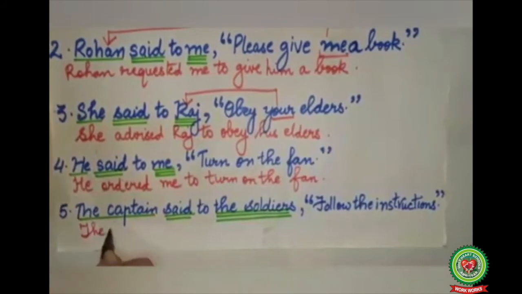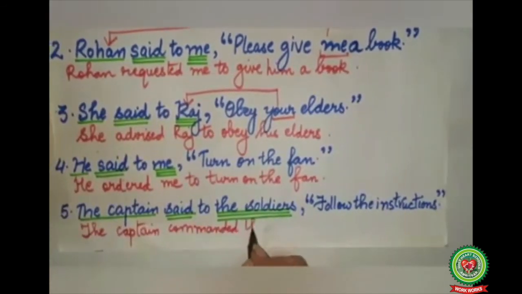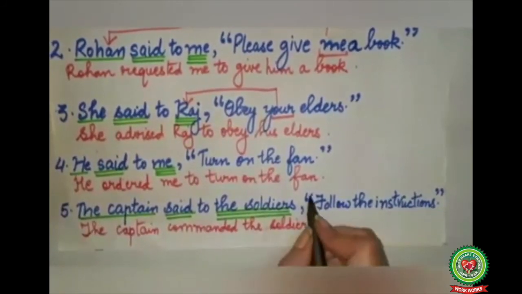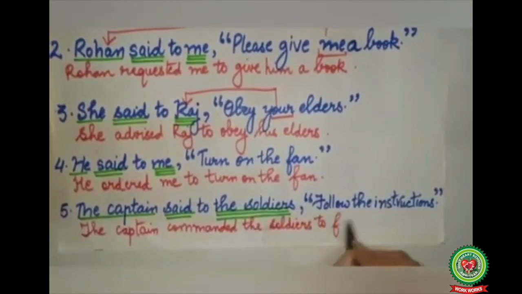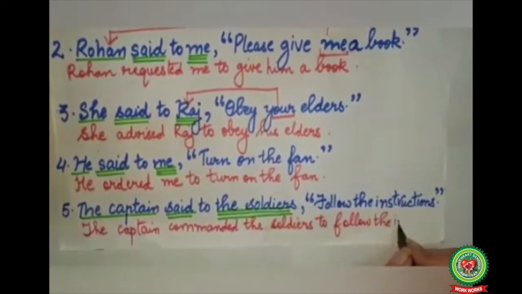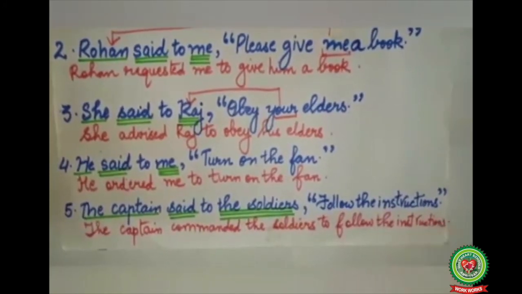So our answer will become: the captain commanded the soldiers to follow the instructions. At the end there will be a full stop.